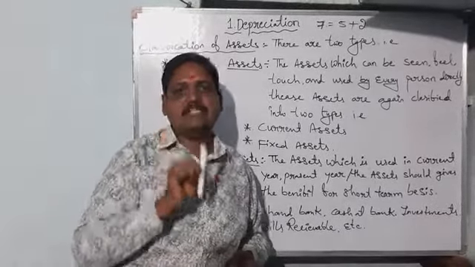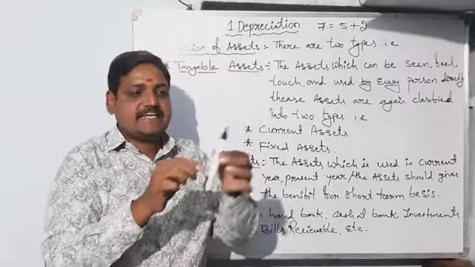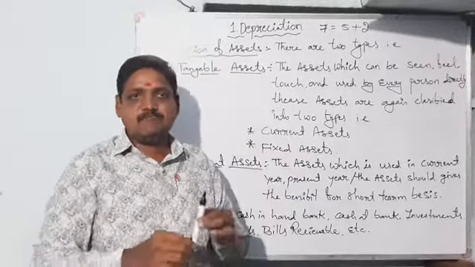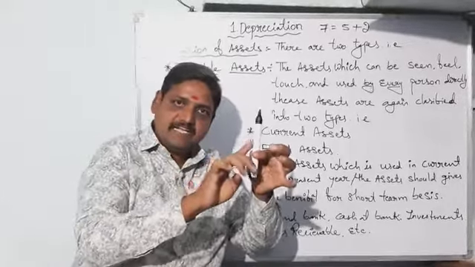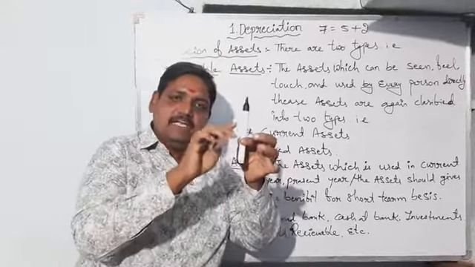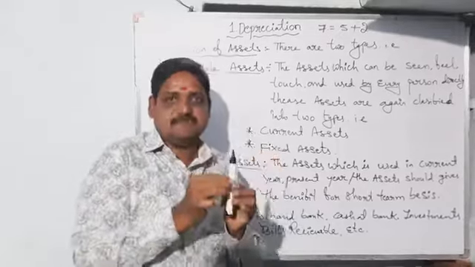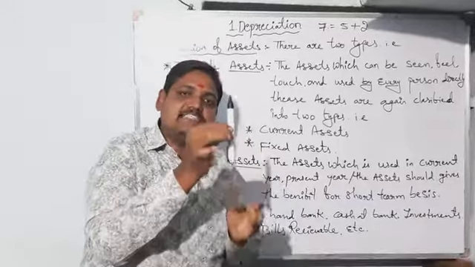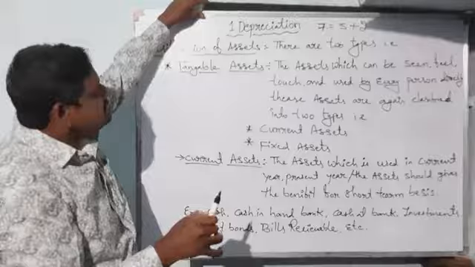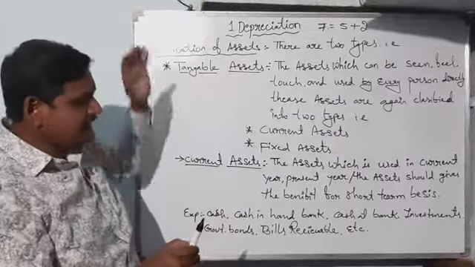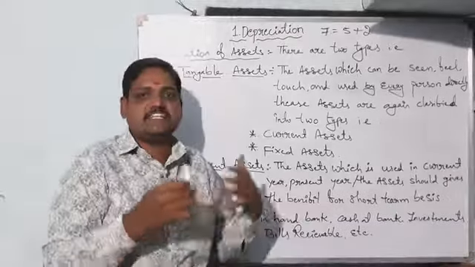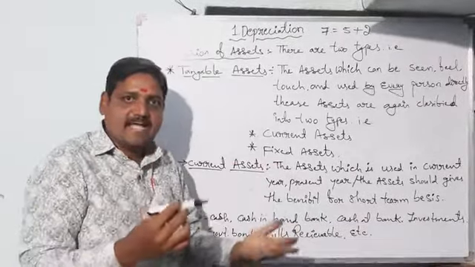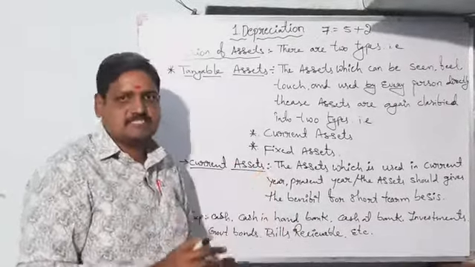Why is it a tangible thing? Because it can be seen, used, felt and touched by every person. So that's why it is a tangible asset. As well as this whiteboard, then windows, doors, clothes, machineries, cash, there are different types of tangible assets.